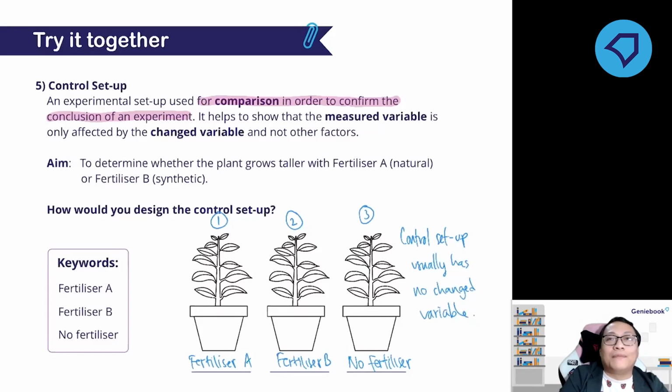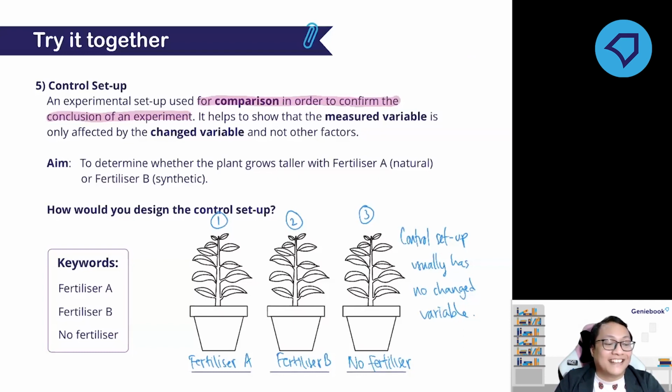I have an experiment with two setups. One setup is pond water with fish. Then the second setup is river water with the same number of fish. Then can you guess what will be the control setup of this experiment?